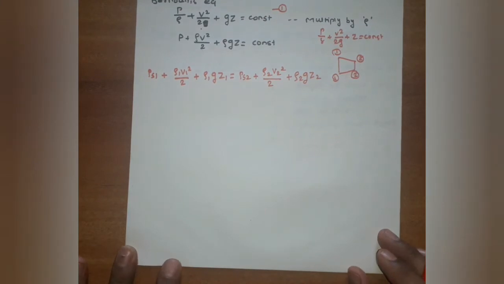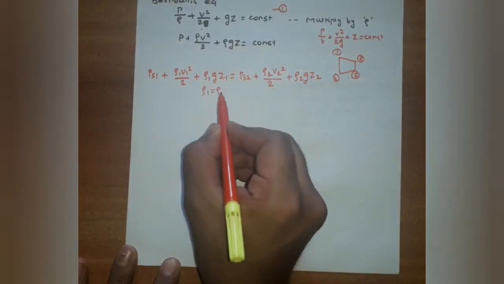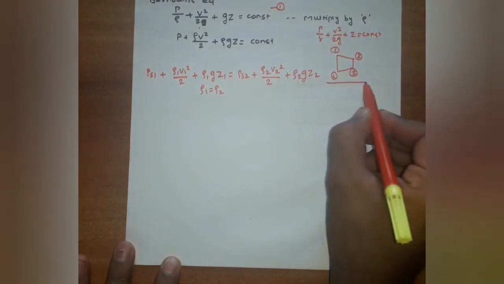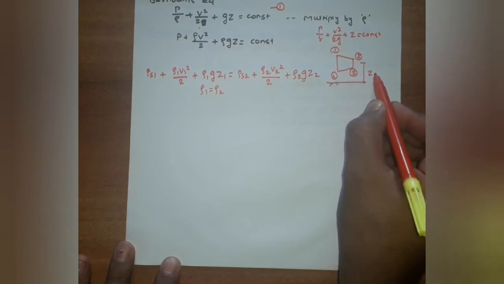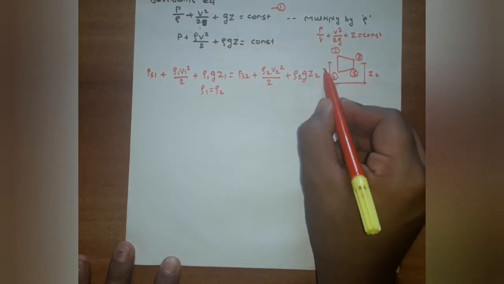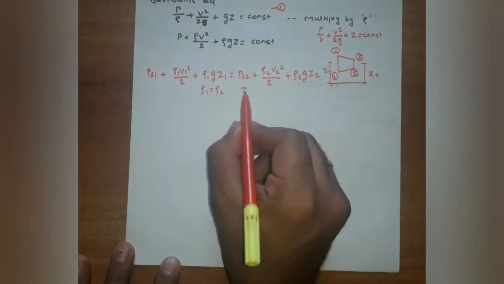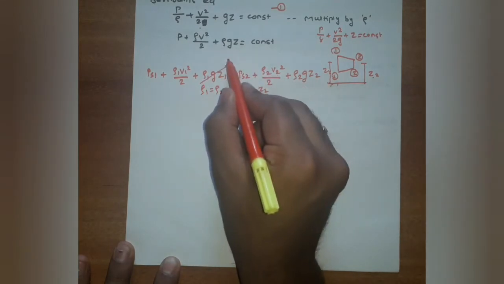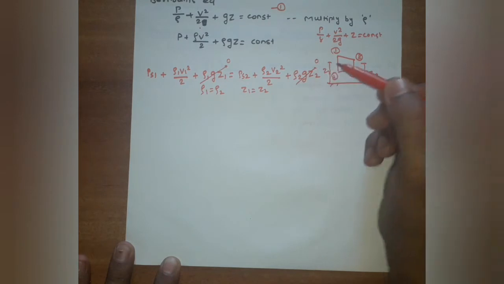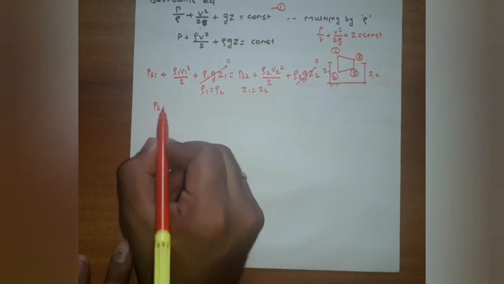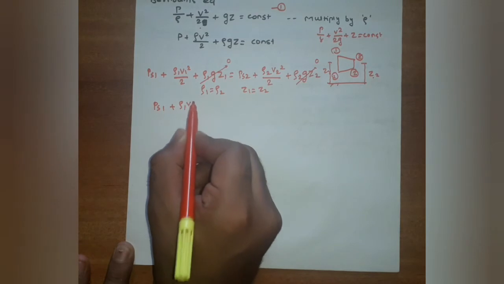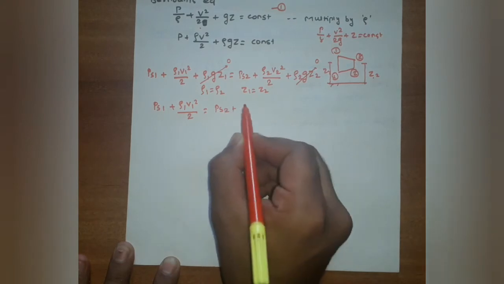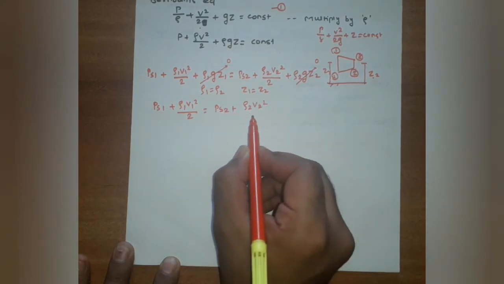But rho 1 is equal to rho 2, because the density of air remains the same. As well, in this case the Z1 and Z2 values remain the same. So Z1 is equal to Z2, and rho 1 G Z1 and rho 2 G Z2 cancel out. So we will get PS1 plus rho 1 V1 square divided by 2 is equal to PS2 plus rho 2 V2 square by 2.